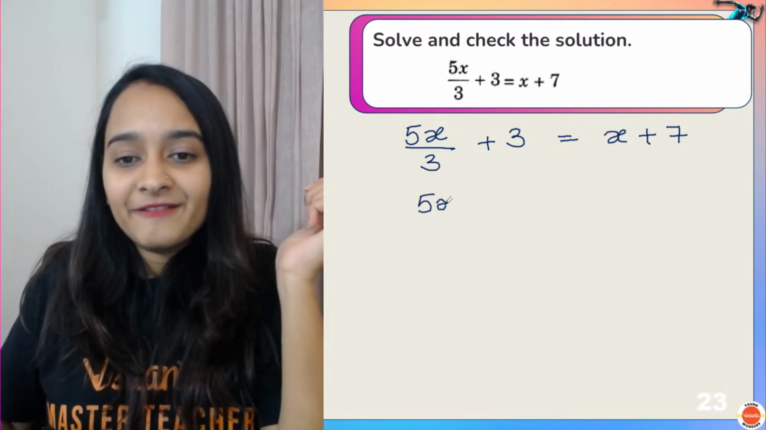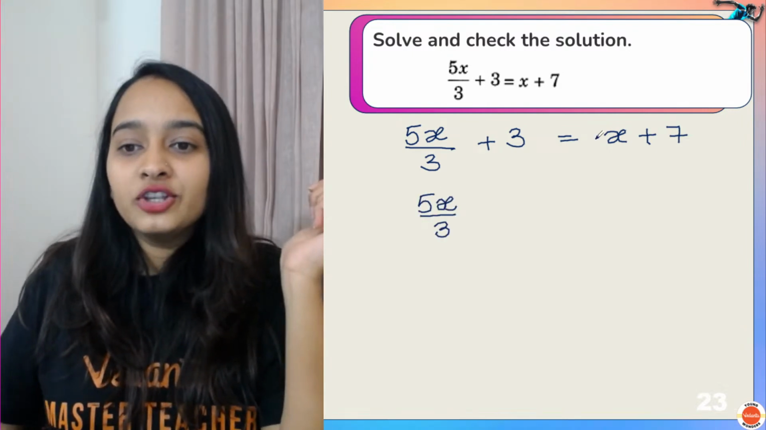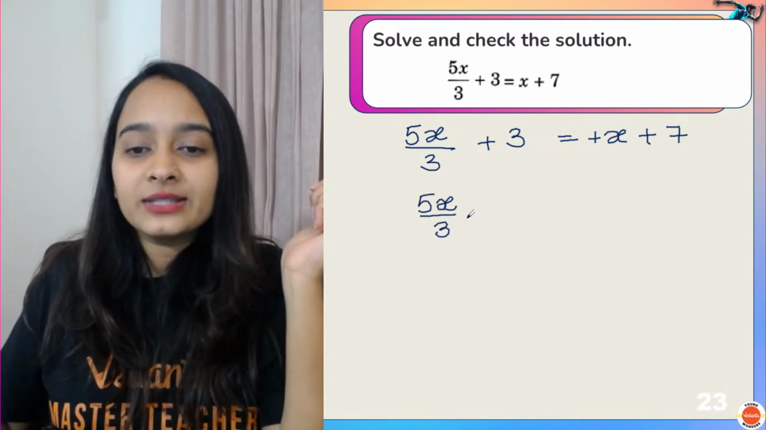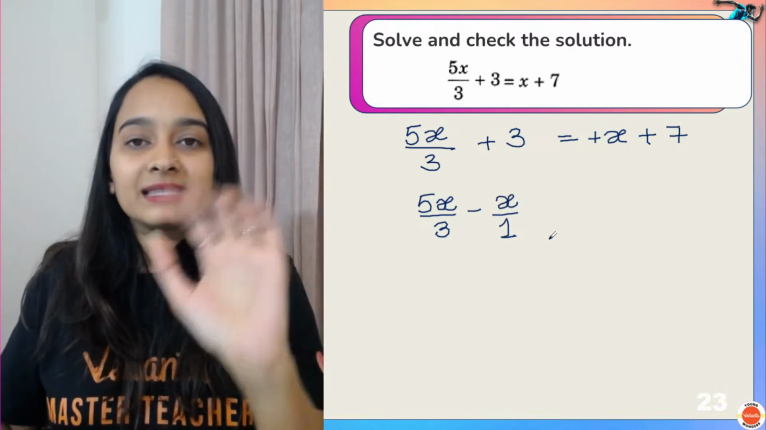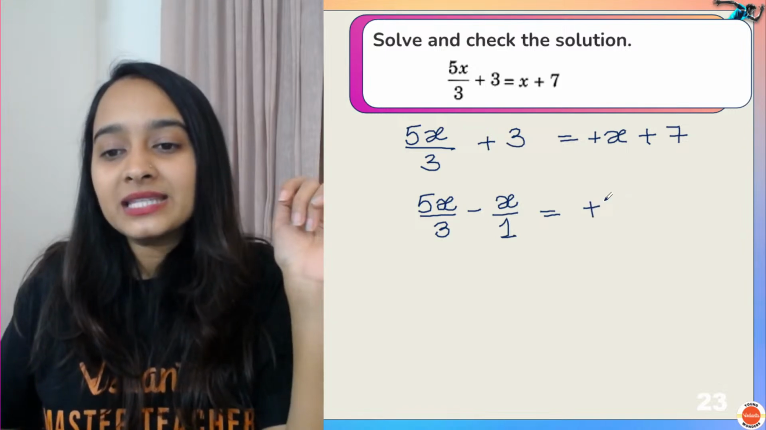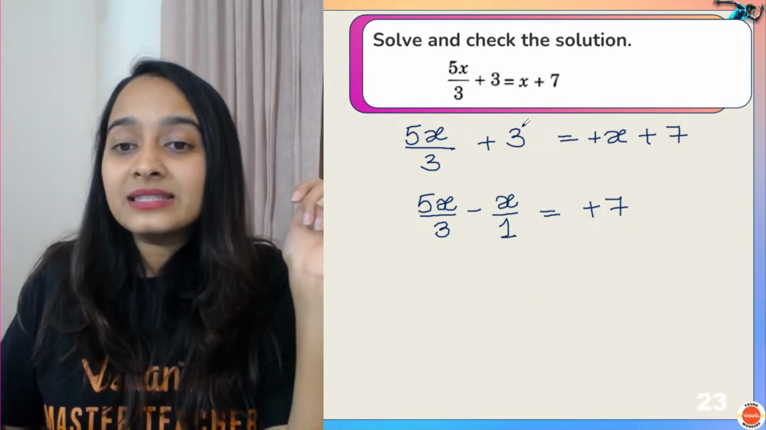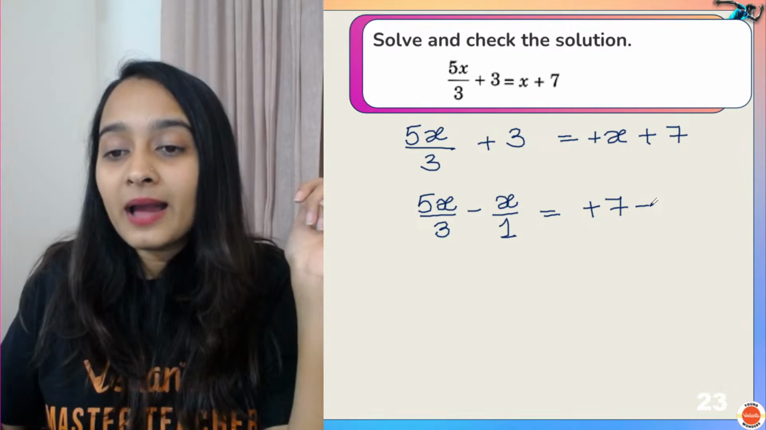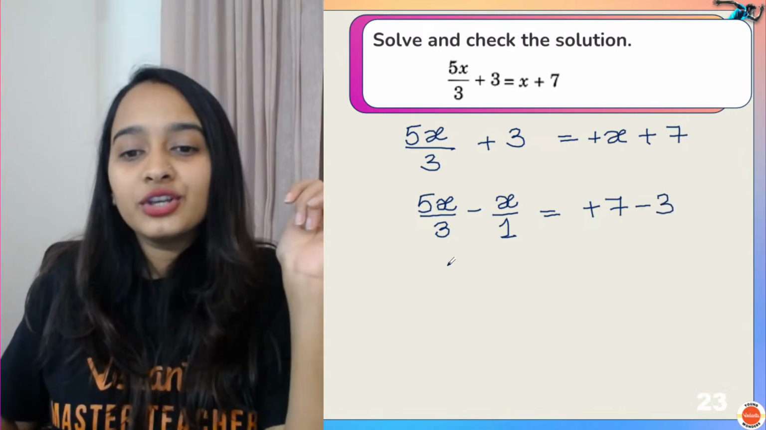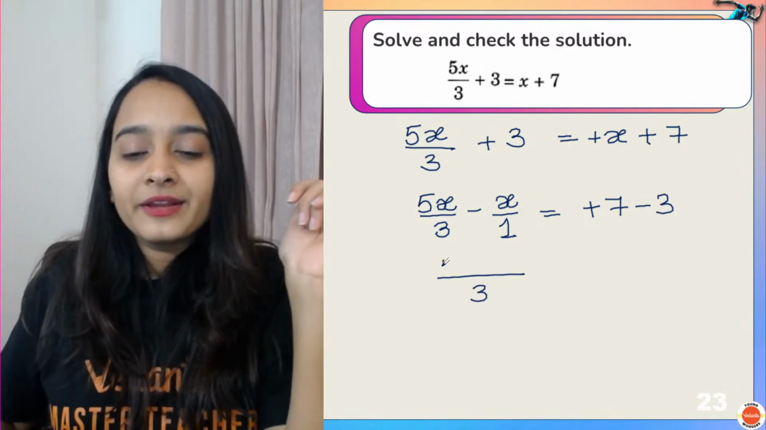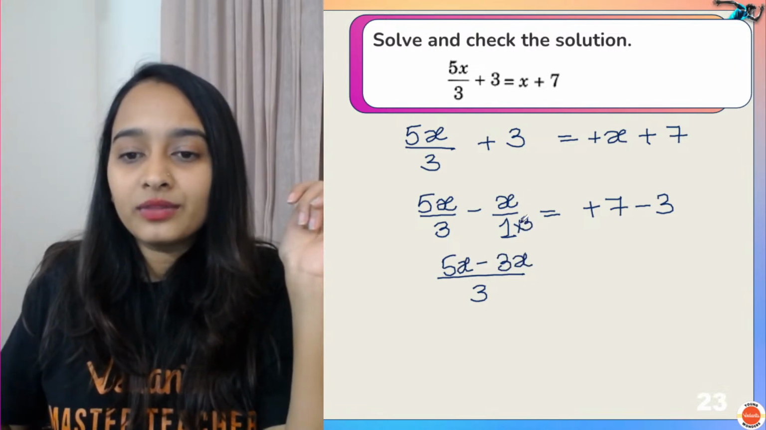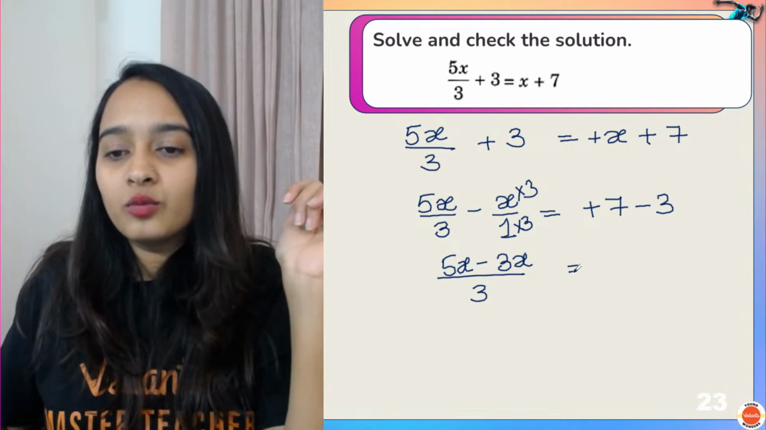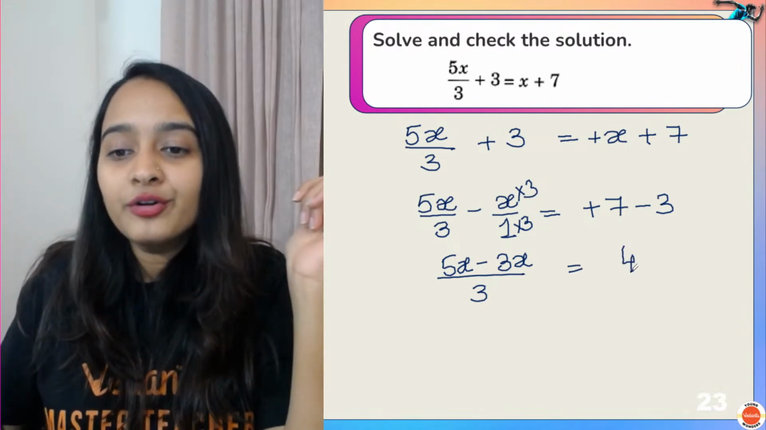So we have 5x by 3. Your plus x, when you take it to the other side, will become minus x. I can write it as minus x by 1. And this plus 7 will be as it is. Plus 3, when you take it to the other side, will become minus 3. So here the LCM would be 3. 5x minus 3x, because I'll be multiplying with 3, is equal to 7 minus 3, which will give you 4.